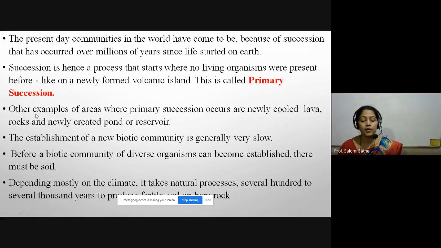The present day communities in the world have come to be because of the succession that has occurred over millions of years since life started on the earth.